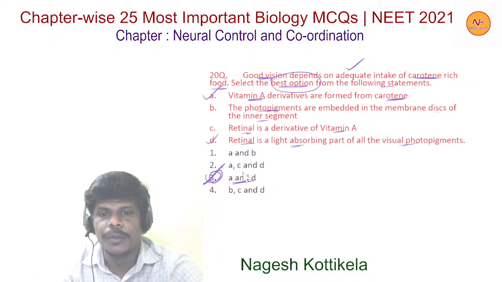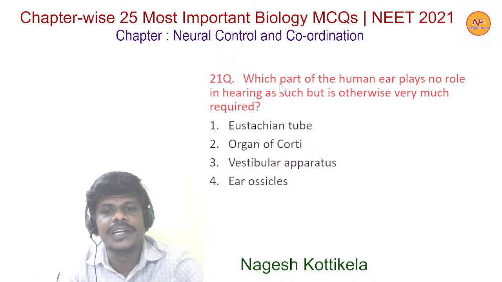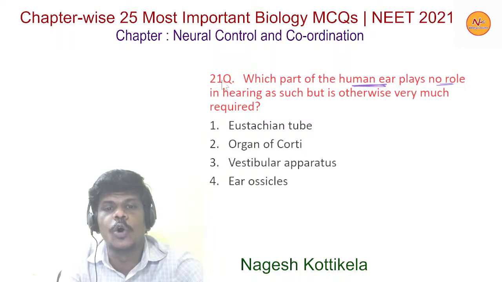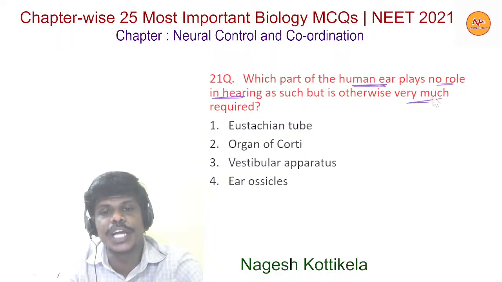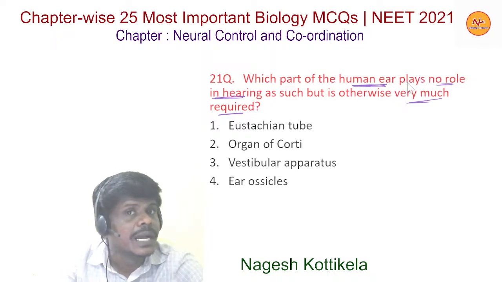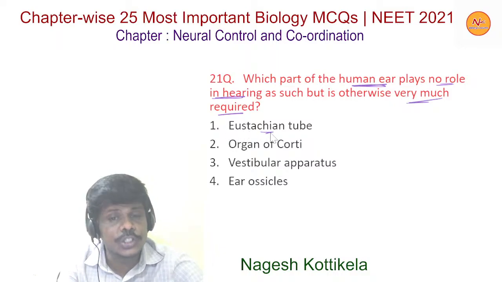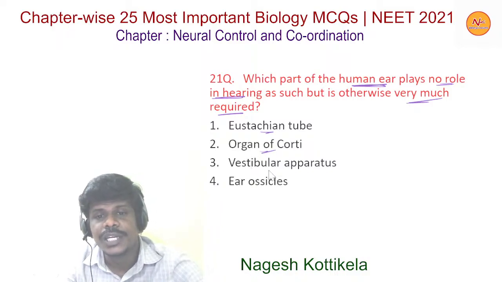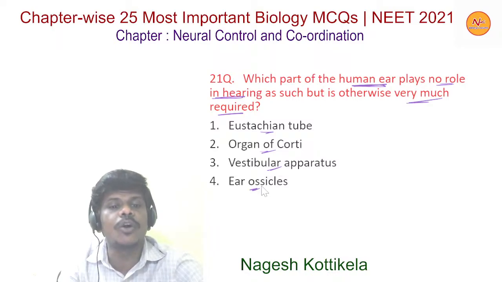Now moving to the next question, question number 21. Which part of the human ear plays no role in hearing as such but is otherwise very much required? So as such no role in hearing, but it is very important. Option 1 eustachian tube, option 2 organ of Corti, option 3 vestibular apparatus, and option 4 ear ossicles.